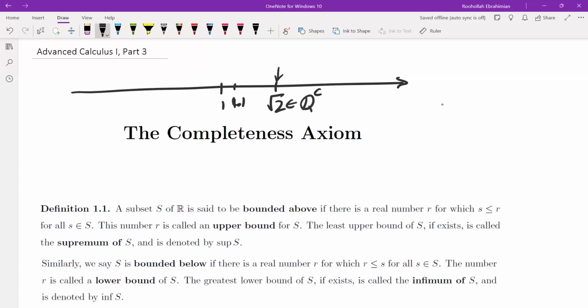It's an irrational number. So how can we think about that? The way we can think about that is that there's a hole inside rational numbers, which if we fill all of those holes, we get the set of real numbers.